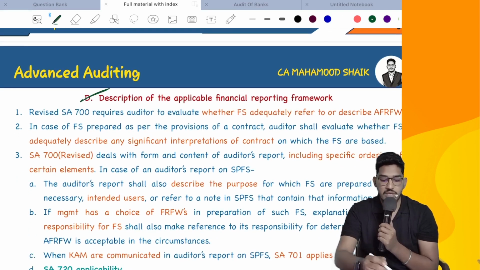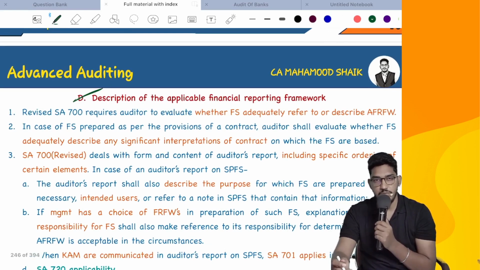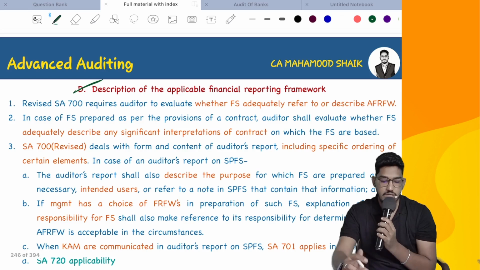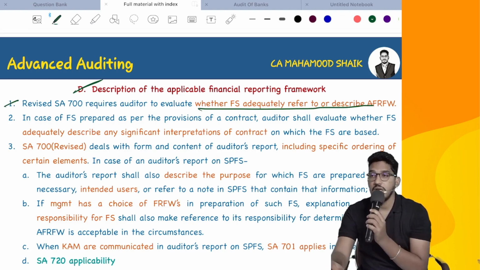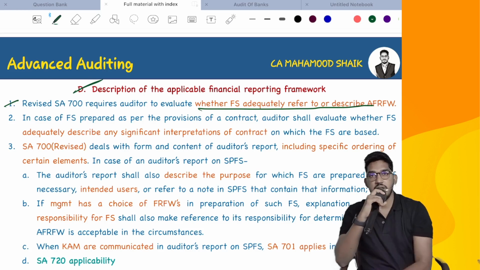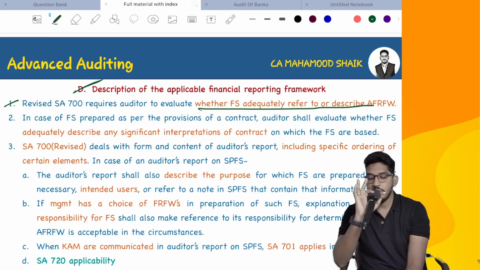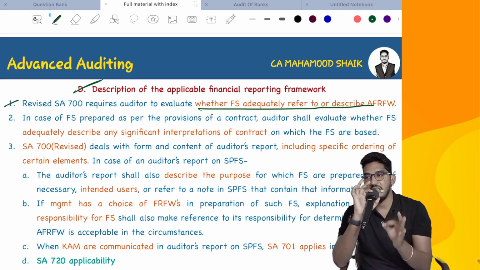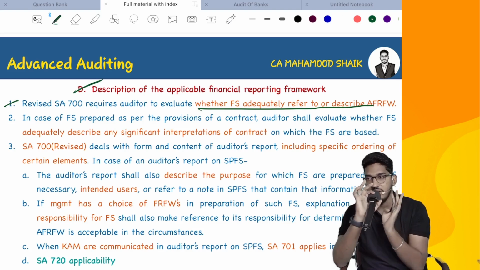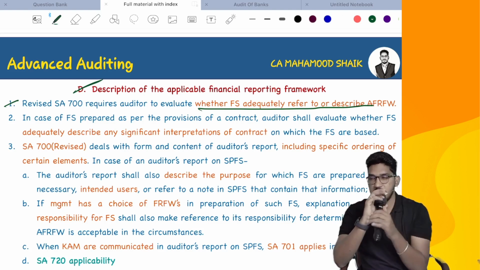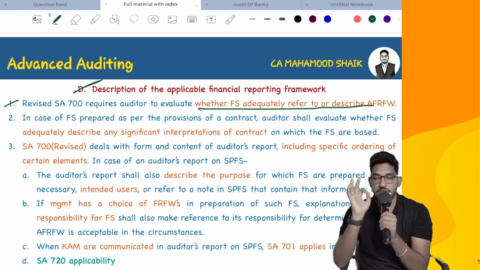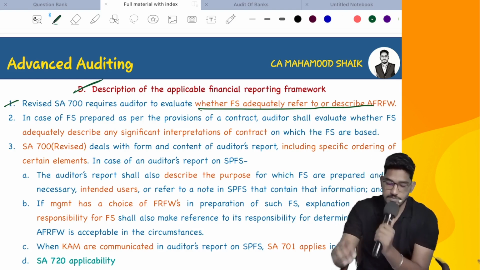Then, description of applicable financial reporting framework. Regarding the applicable financial reporting framework in audit reporting, they are telling some points. SA 700 requires the auditor to evaluate whether financial statements adequately refer to the applicable financial reporting framework. So as per SA 700, you need to see that in the financial statements, management is clearly explaining their applicable financial reporting framework. Same thing you need to check for special purpose financial statements also. You need to check in the special purpose financial statements whether management is clearly explaining in the notes to accounts what framework they are following, why they are following it, for whose purpose they are following it. These disclosures must be given by management in the special purpose financial statements. So that's what they say.